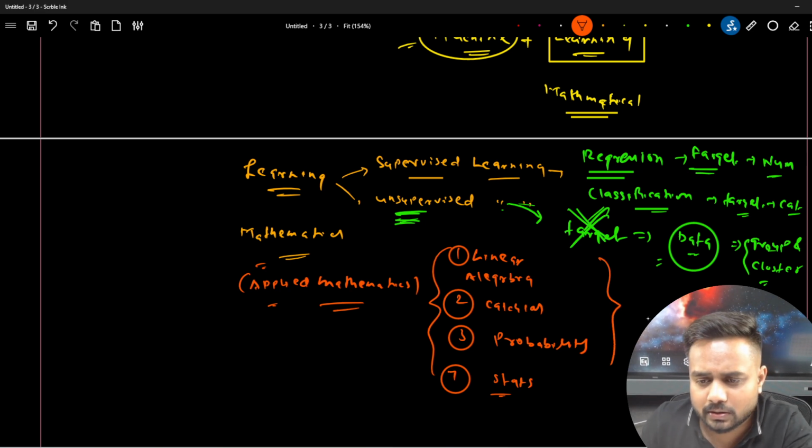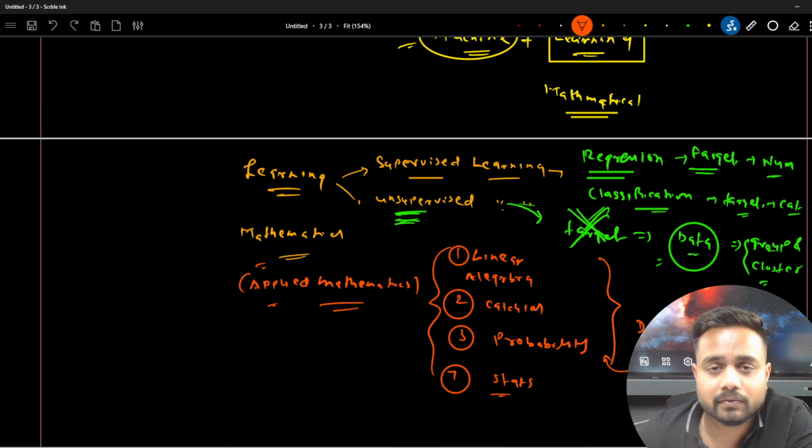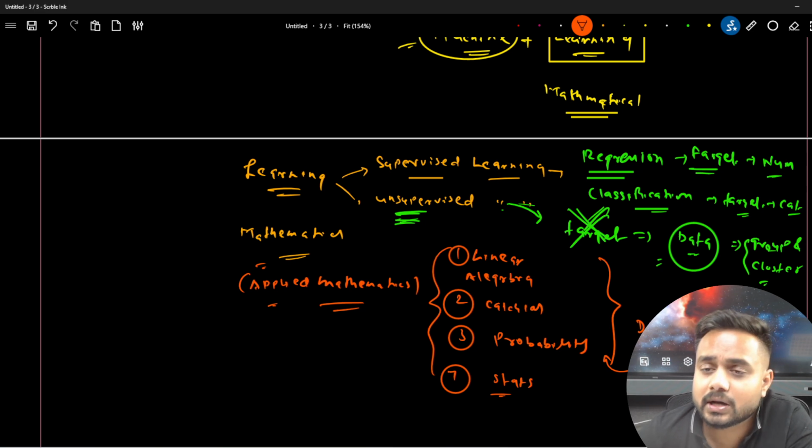If you are starting to learn deep learning, machine learning, data science, anything, you must focus on these topics if you want to understand the mathematical flow, the mathematical formula of each and every algorithm. If you are good with these four topics, then definitely you can understand every concept of machine learning, deep learning, data science, any algorithm, right?